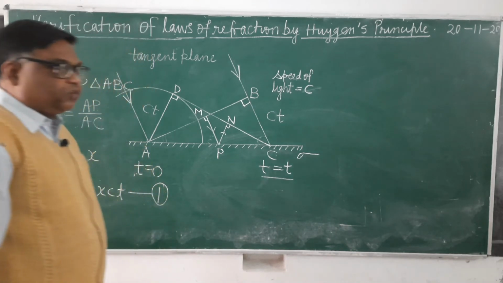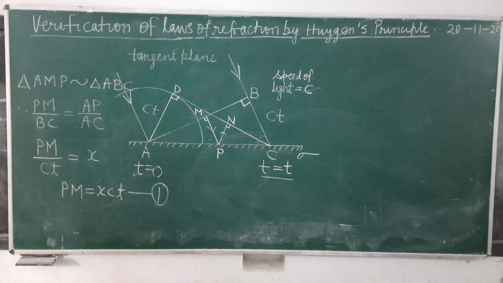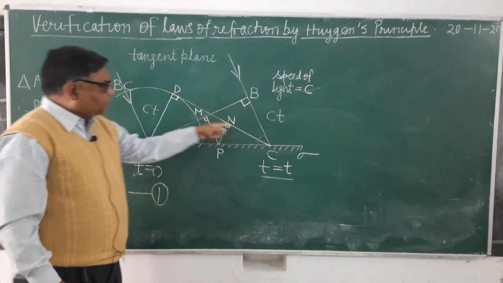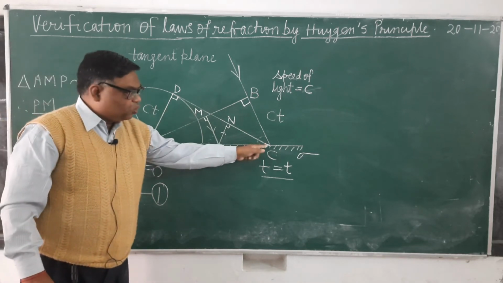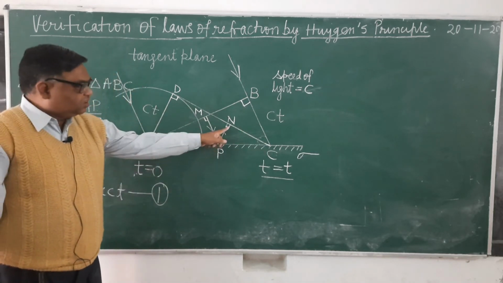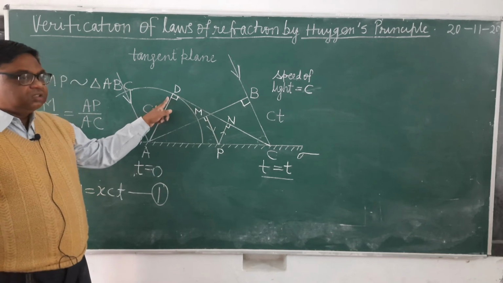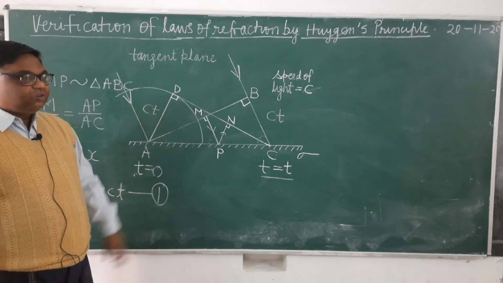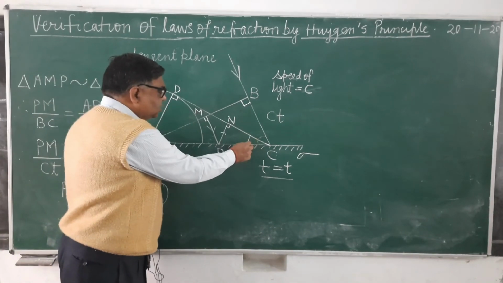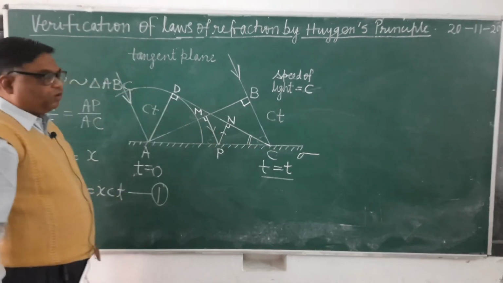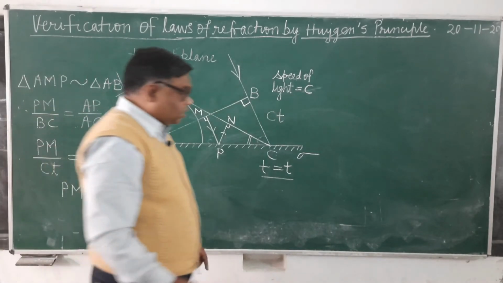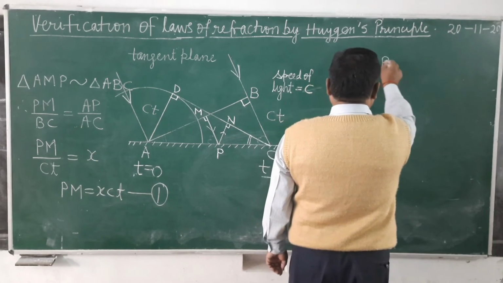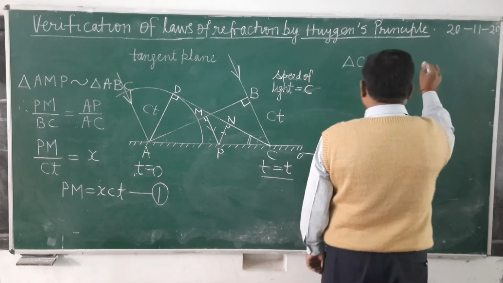Now similarly, if you see here, triangle CNP and triangle CDA are both similar. Why? This angle equals this 90 degrees, and this angle is common. Therefore, the third angle will be automatically equal. So you can write triangle CNP is similar to triangle CDA.